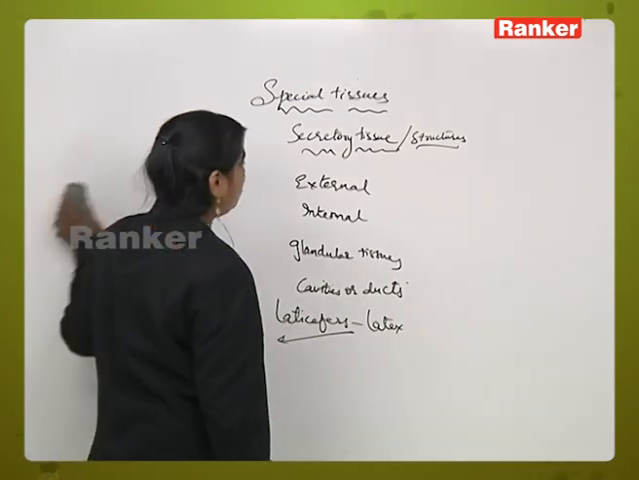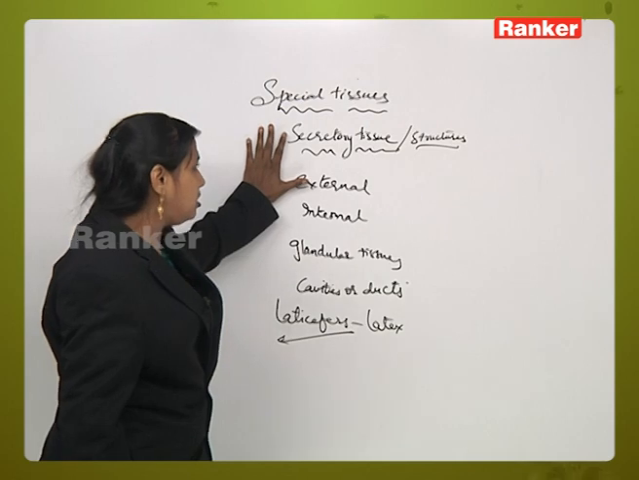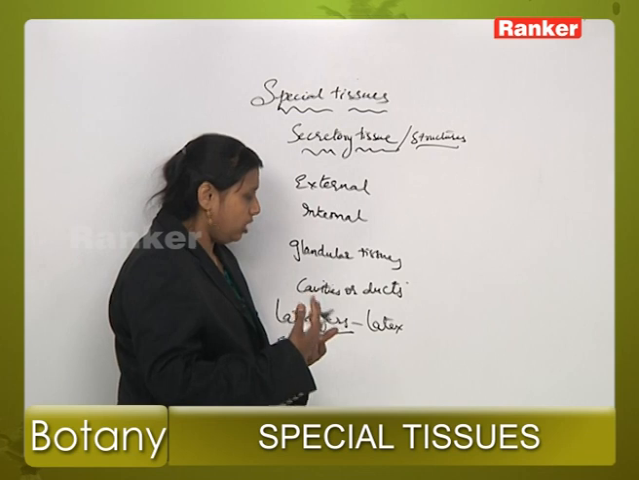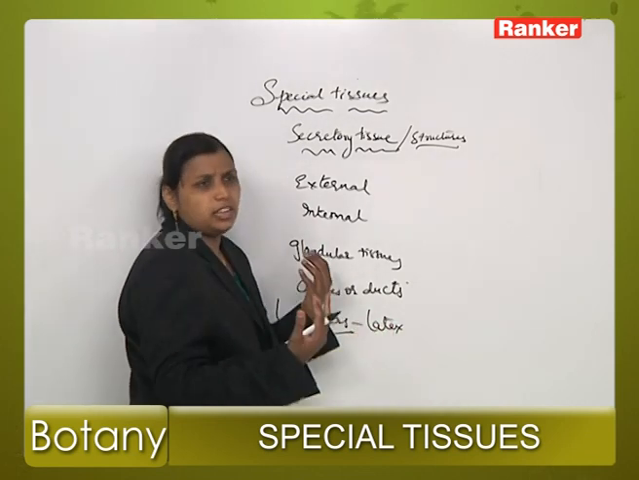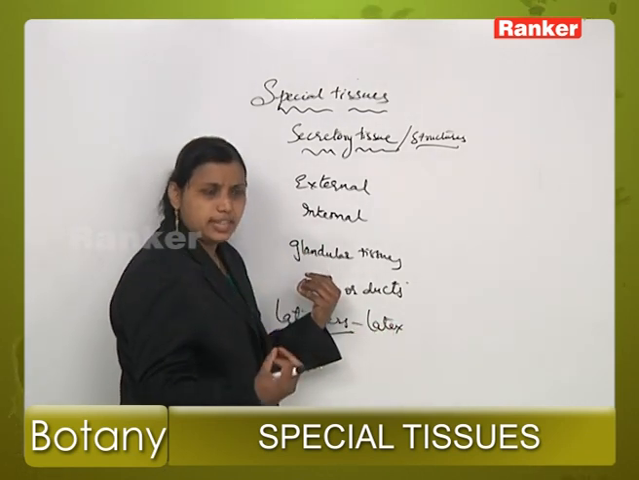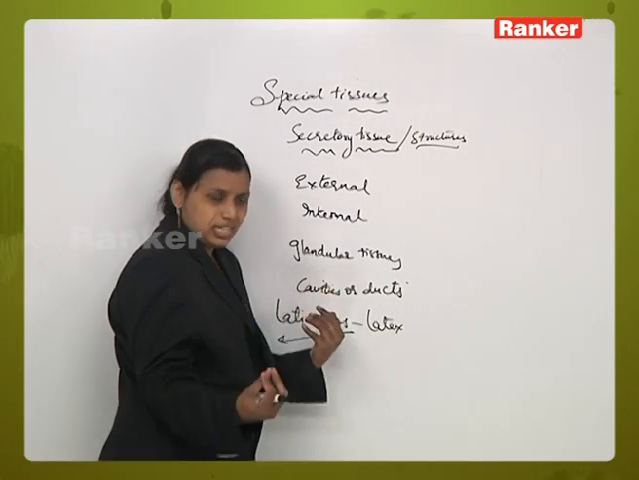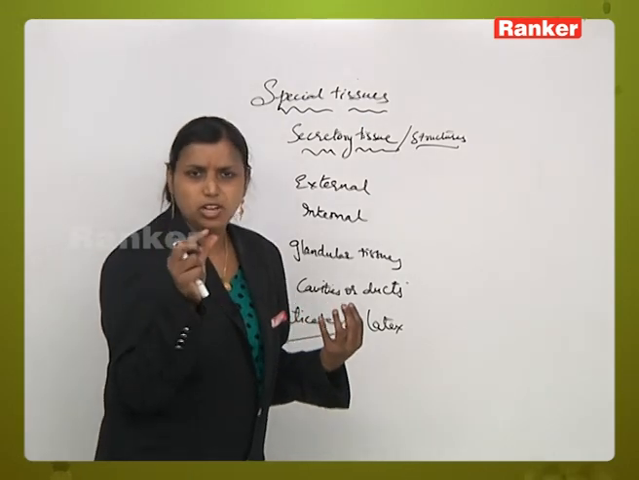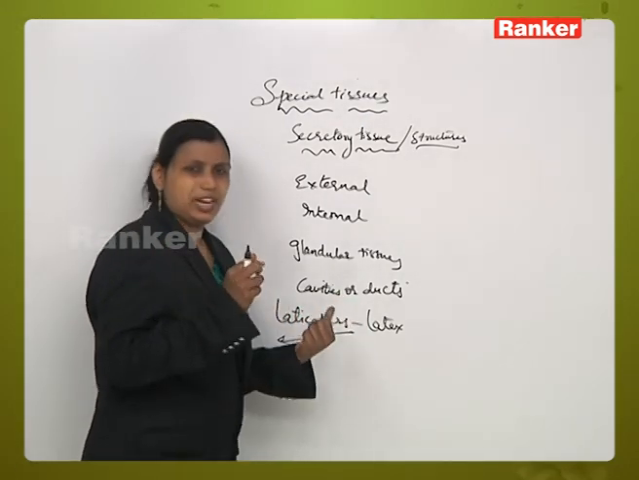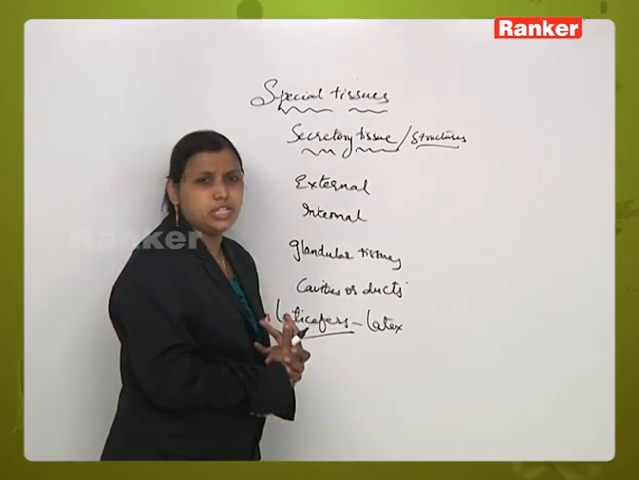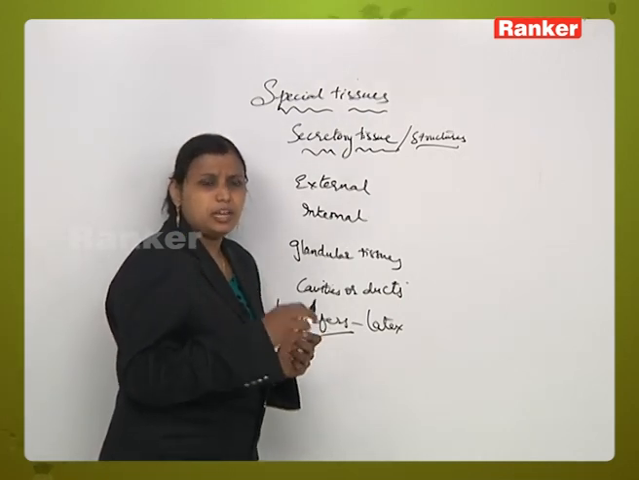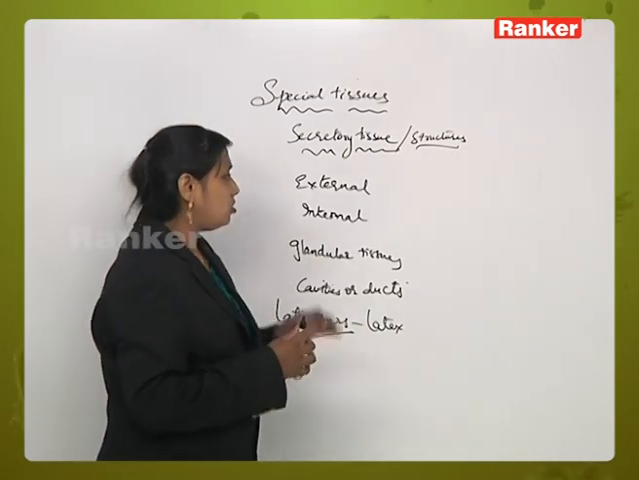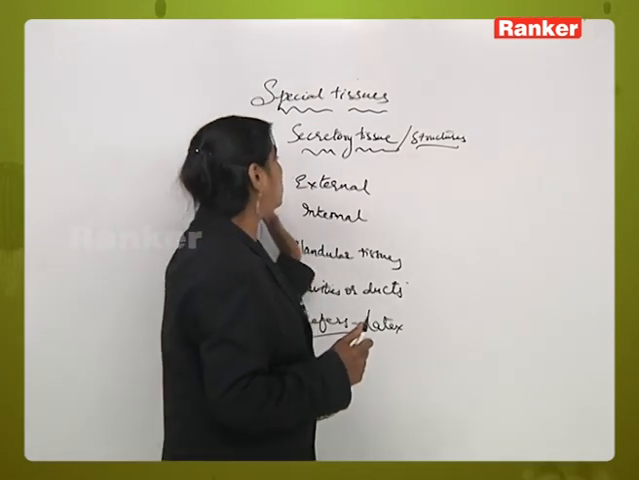Now, on the basis of the variation in the occurrence, the secretory tissue may be either external secretory tissue or internal secretory tissue. The tissue may be occurring in the form of glandular tissues, glandular hairs, oil glands, resin ducts, or it may be occurring in intercellular spaces in the form of small cavities or ducts. Or in the case of laticifers, it is a type of secretory tissue which will secrete a substance called latex, which is not essential to the plant body. So these are different variations seen in the special tissue.